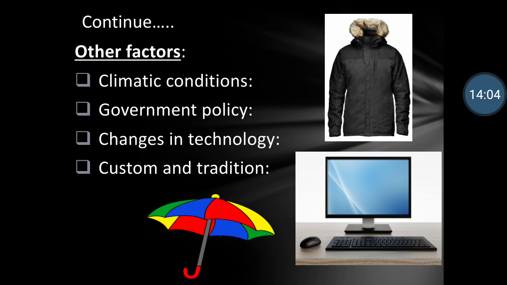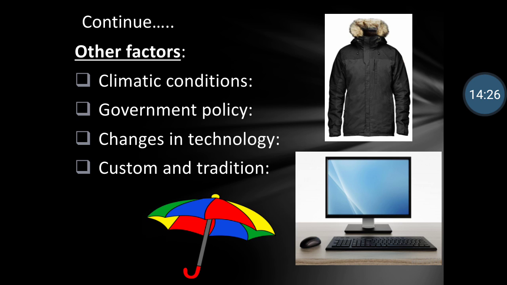Or people who live in cold regions, where they require winter coats or sweaters or shawls, then demand for those sweaters or shawls will always be there in that region. So climatic conditions affect the demand for that product.